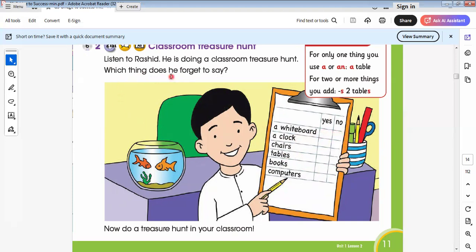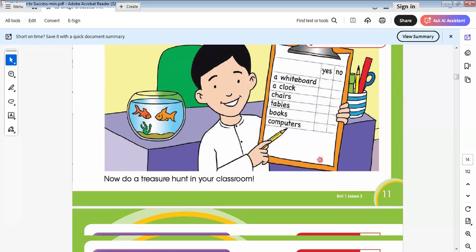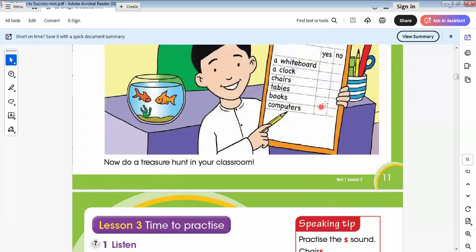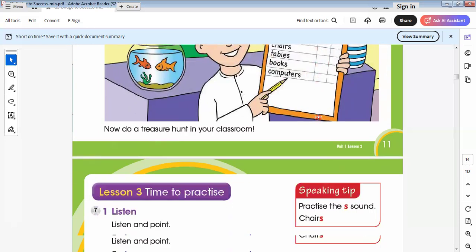Okay, which thing does he forget to see? We have things that we see and others that we don't see. For example, if I forgot to see tables, when I can't see tables I say no. If I see tables, I reply yes. Now do a treasure hunt in your classroom. This is a project that you do in your classroom.